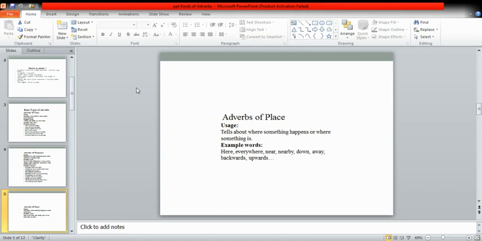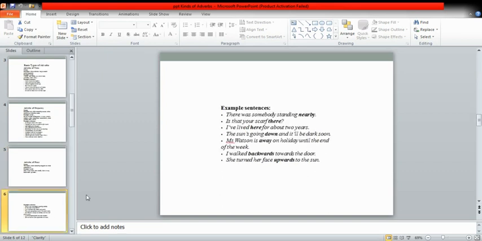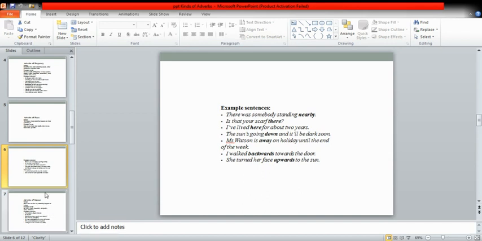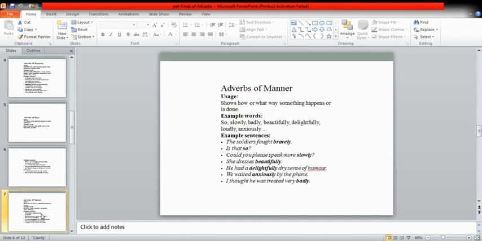Suppose some words are here, everywhere, near, nearby, down, away, up, out, backward, upward. These are all the words which simply tell us about the place of the action. Then we come to some examples in order to understand the adverb of place, like nearby, there, here, down, away, backward, upward. All these words are simply telling us the place of the action. So this is the reason that they are called adverbs of place. Then we come to adverbs of manner.